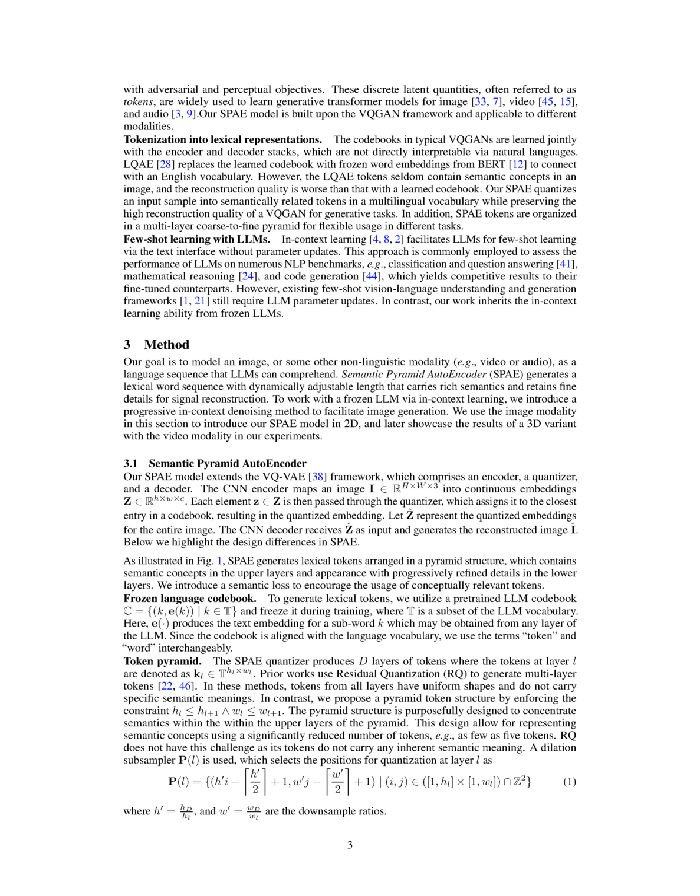Section summary. Advances have been made to expand the capabilities of language models, LLMs, beyond language, such as generating images from text prompts. However, these approaches require backpropagation through the LLM and do not support image synthesis. Our work enables a standalone frozen LLM to understand and generate other modalities, even those unseen in training. We build upon the VQGAN framework, which uses tokenization via vector quantization, and our model quantizes input samples into semantically related tokens in a multilingual vocabulary while preserving high reconstruction quality. Additionally, our work inherits the in-context learning ability from frozen LLMs, allowing for few-shot learning without parameter updates.